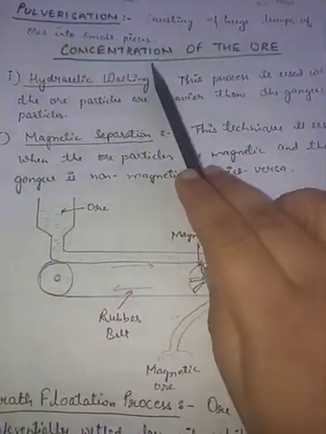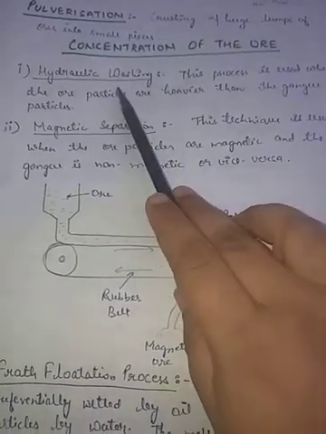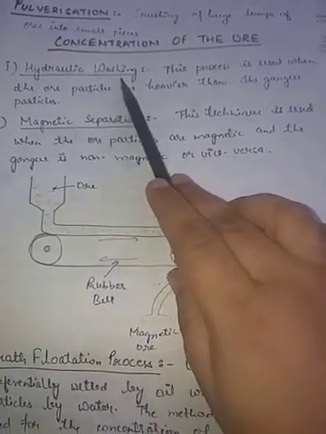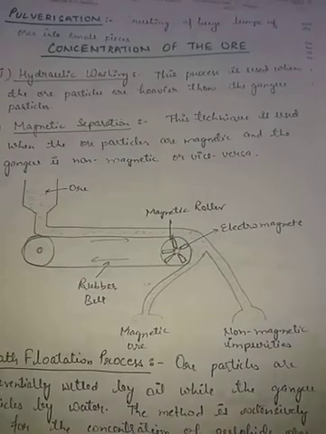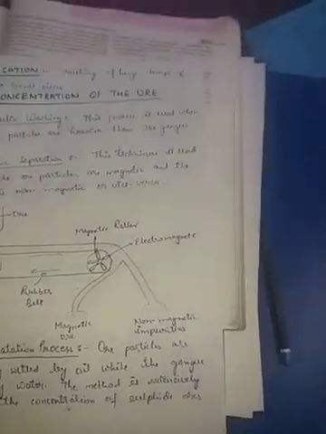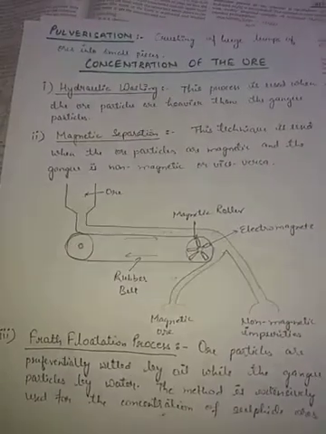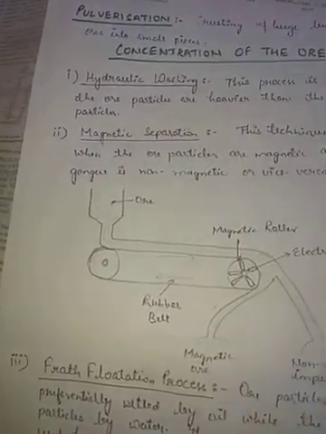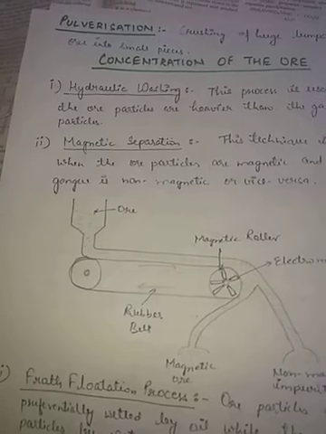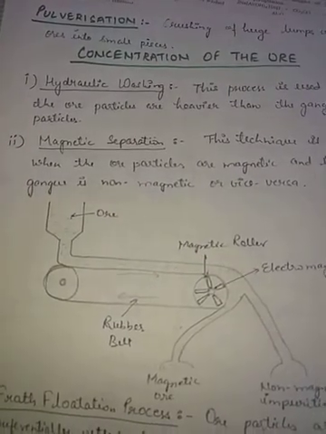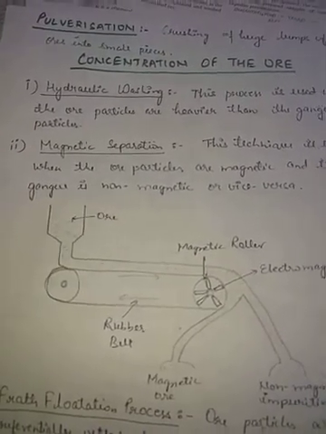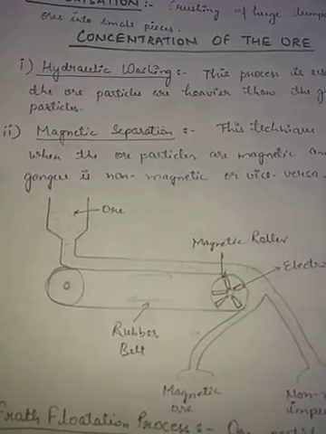And see, the first one is hydraulic washing. In hydraulic washing, there is the difference in the density of the particles. It involves the separation of the gangue particles from the ore, and this technique is based on the difference in the specific gravities of the ore and the gangue particles.